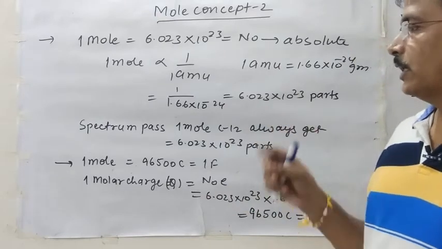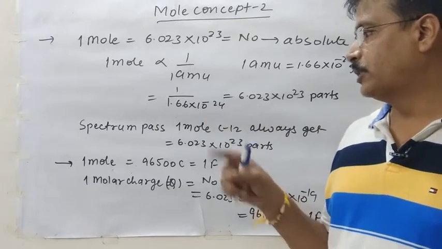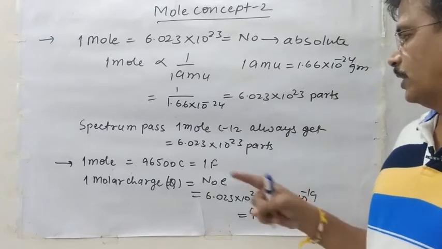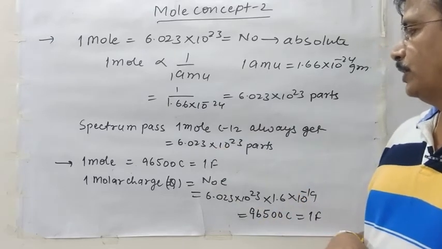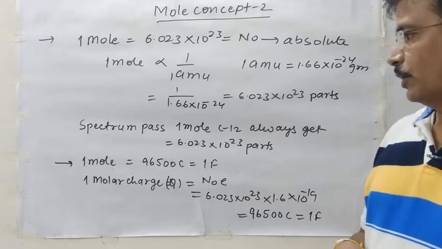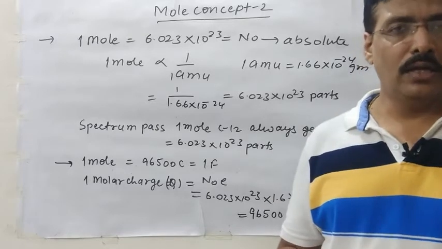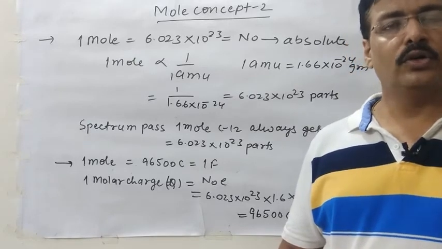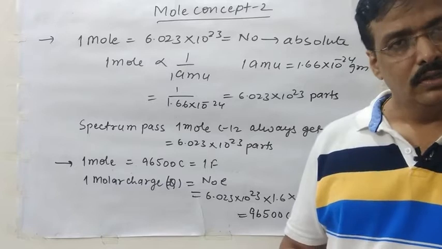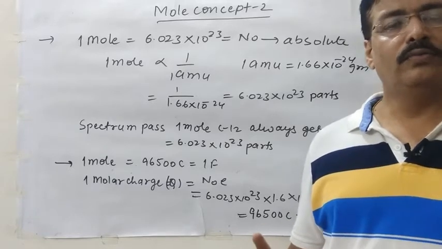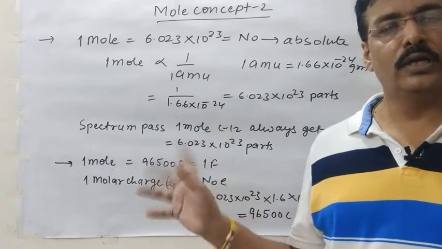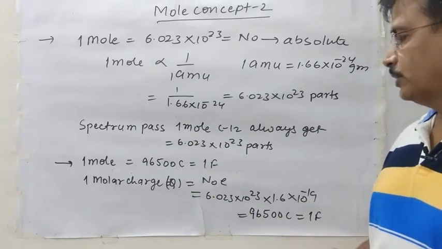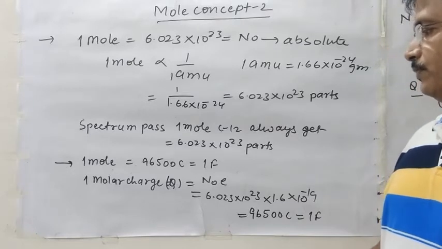Or in the other method, the modern method, if we pass a spectrum through 1 mole of carbon-12, we always get the number of particles equal to 6.023 into 10 to the power 23. It means if you take any compound which has 1 mole, then that 1 mole always has a number of particles equal to Avogadro's number. Clear? So in this way we find that the number of particles in a mole is always Avogadro's number. Now the last section: 1 mole, we know, is equal to 96500 coulomb or 1 farad.